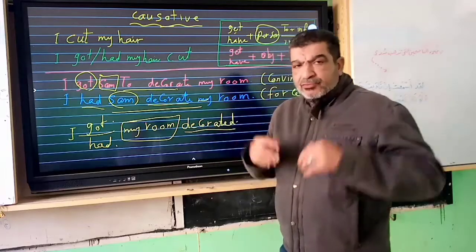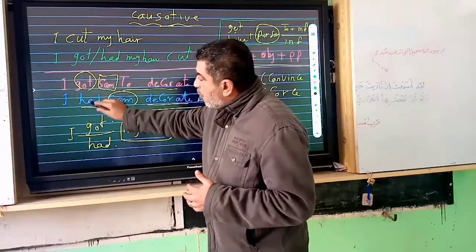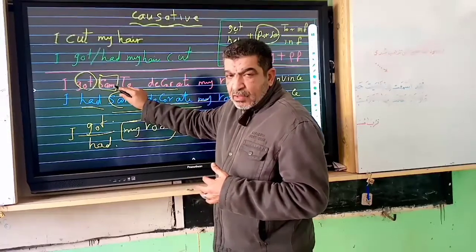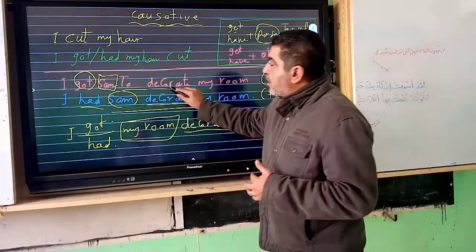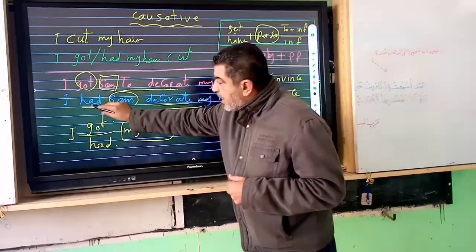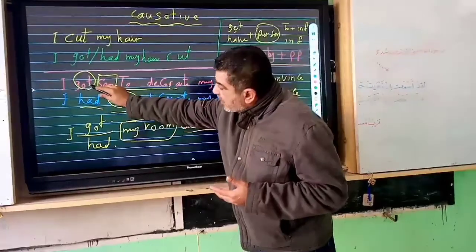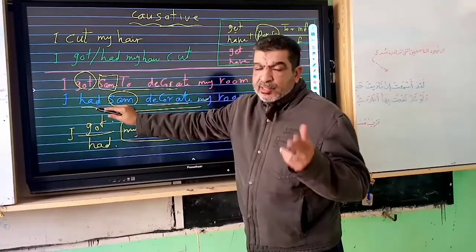Again, in the active form, we use get or have followed by a person. Here we said got and had, both in the past.